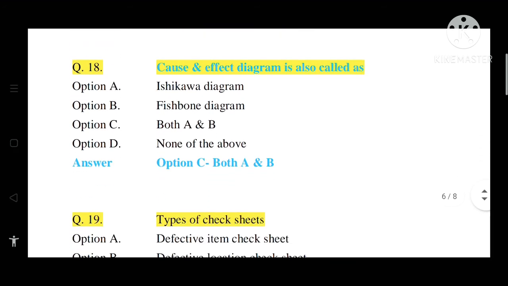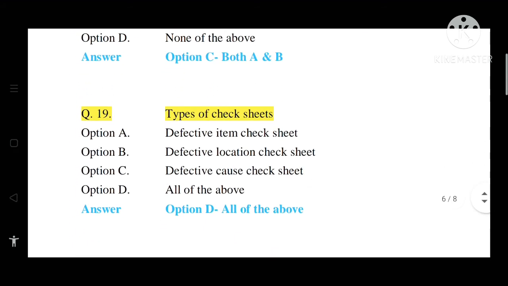Question number 18. Cause and effect diagram is also called as option A, Ishikawa diagram. Option B, fishbone diagram. Option C, both A and B. Option D, none of the above. So the correct answer is option C, that is both A and B. The cause and effect diagram is designed by Ishikawa, that is also called as fishbone diagram. So option C, both A and B.